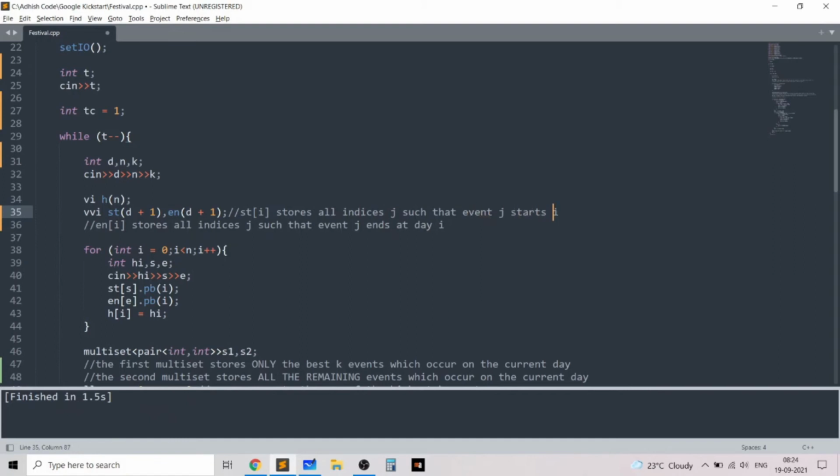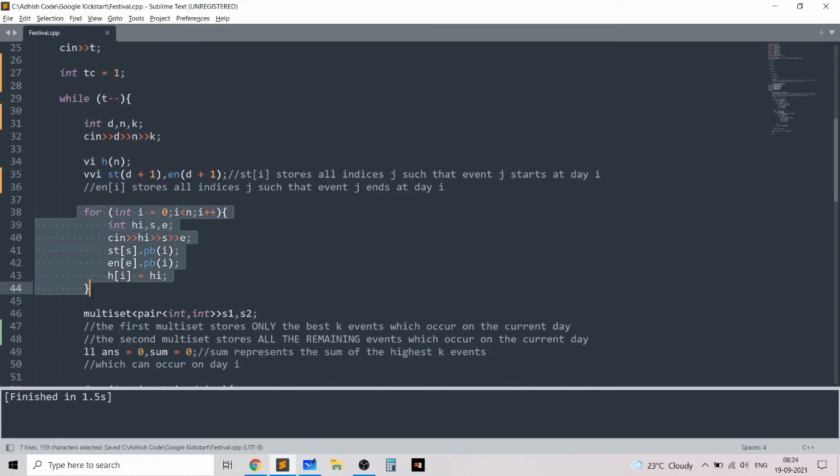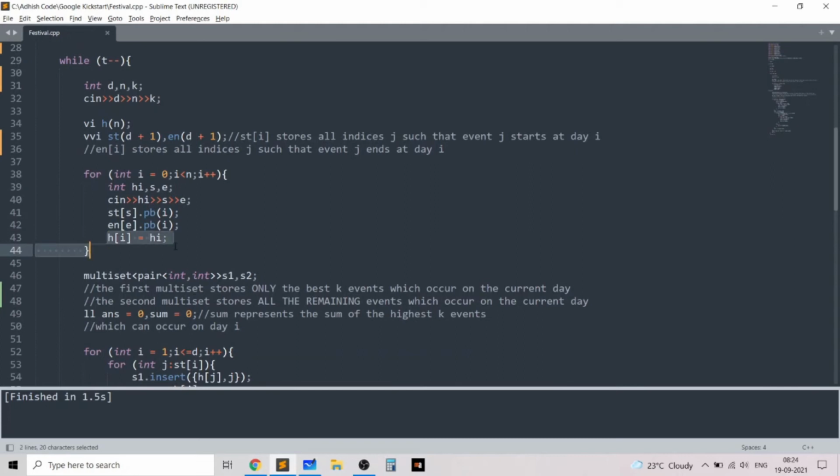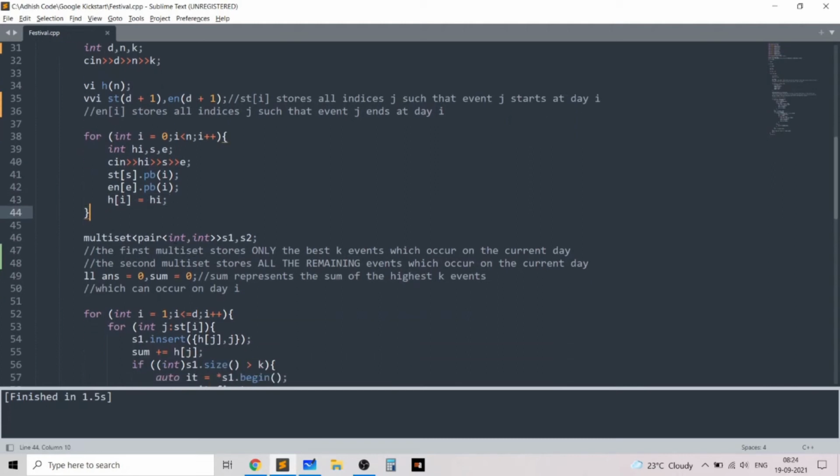So that should make you understand it better. And now for each value of i going from 0 to n, we take the value of h_i, s and e, and for all those events which start at s, we also insert i, and for all those events which end at e, we also push back i, and we maintain the happiness value of i as h_i. Then we will maintain two multisets S1 and S2.